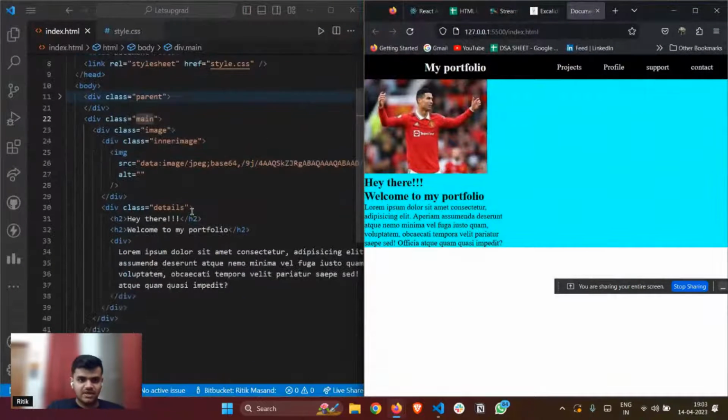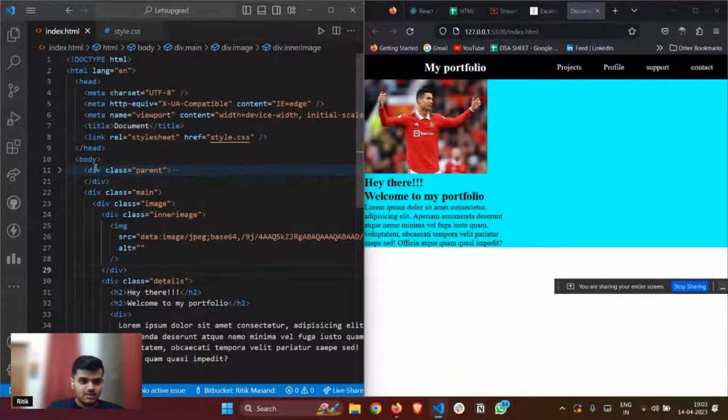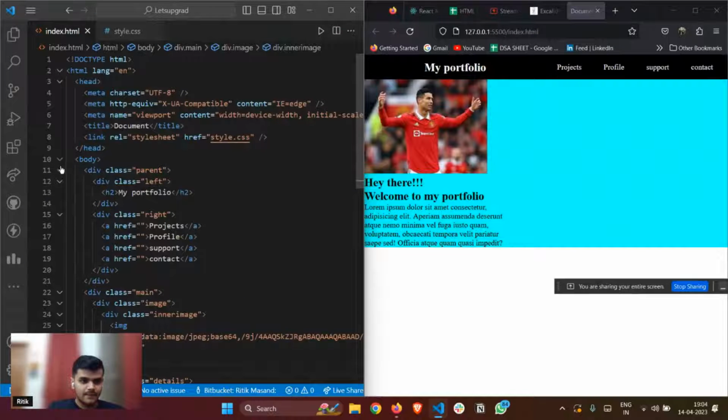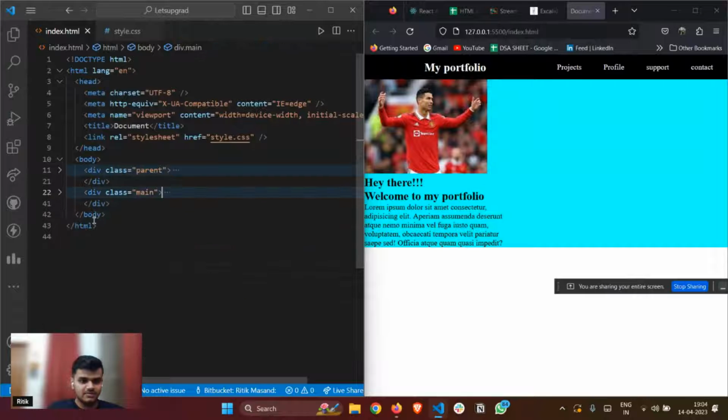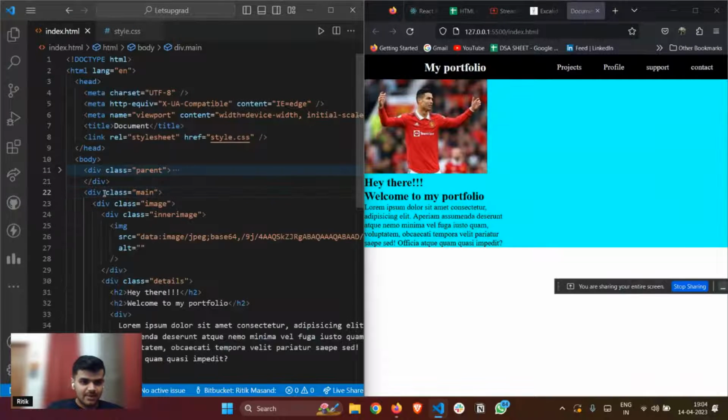Okay, so this is what I have for now. This is my parent div, and this is my main div, right? And inside my main div, this one is closed here. I didn't close this div.